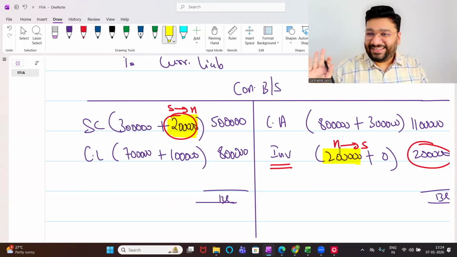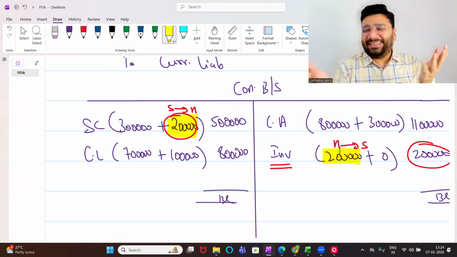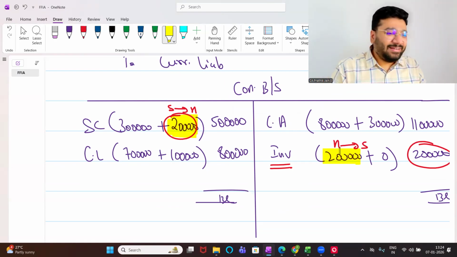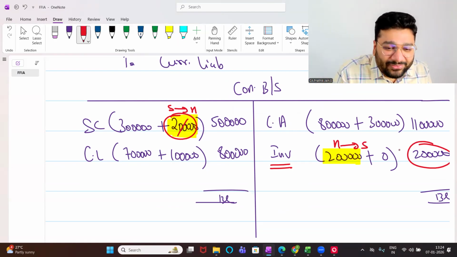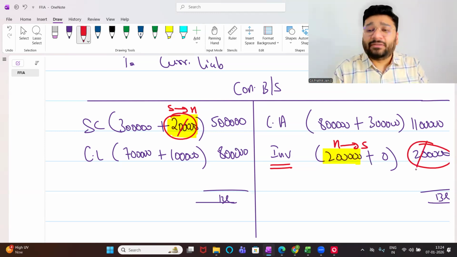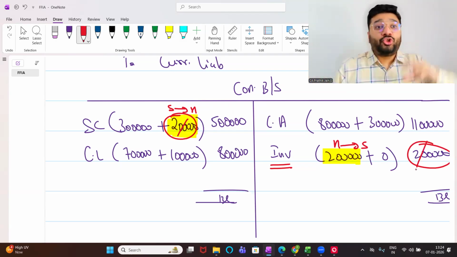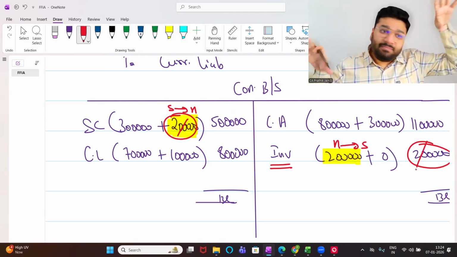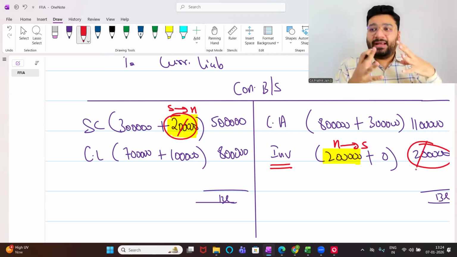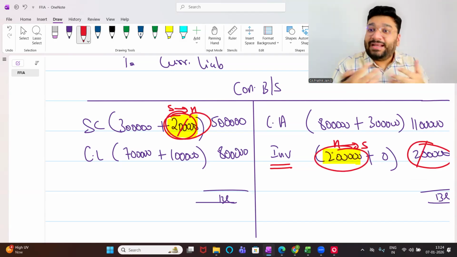Internally, you leave it. I'm talking in the consolidation phase. What is yours, what is mine, none. So what I did, this and this I knocked off. That is what consolidation is telling. As long as the balance sheet was on standalone basis, showing capital and the asset investment separately made sense. But now when you've combined it in one balance sheet, saying you have to give me doesn't hold good.